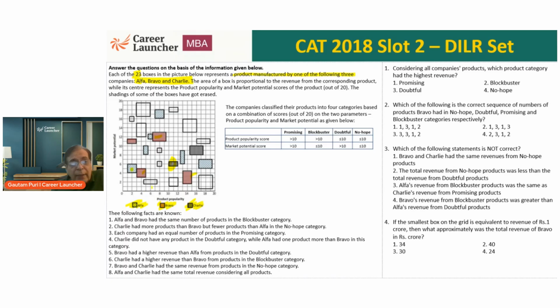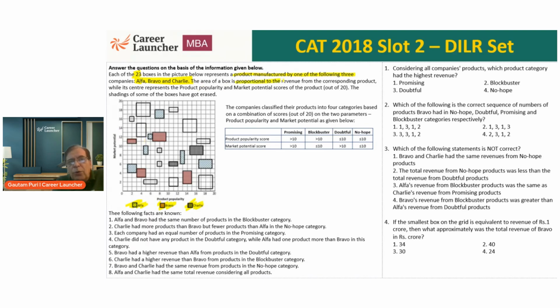Okay, and then there are quite a few boxes which are blank. 1, 2, 3, 4, 5, 6, 7, 8. These 8 boxes don't have any shading in them. What does it mean? Most probably this means that we don't know which company these boxes or products belong to. Okay, let's move forward.